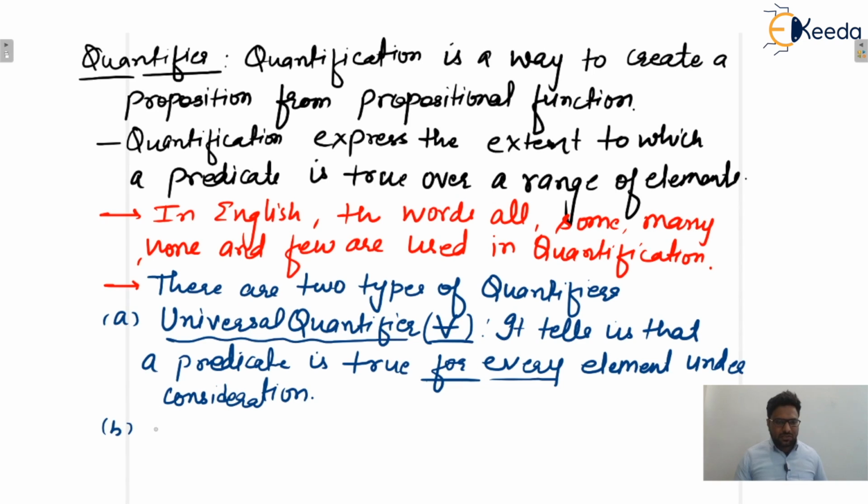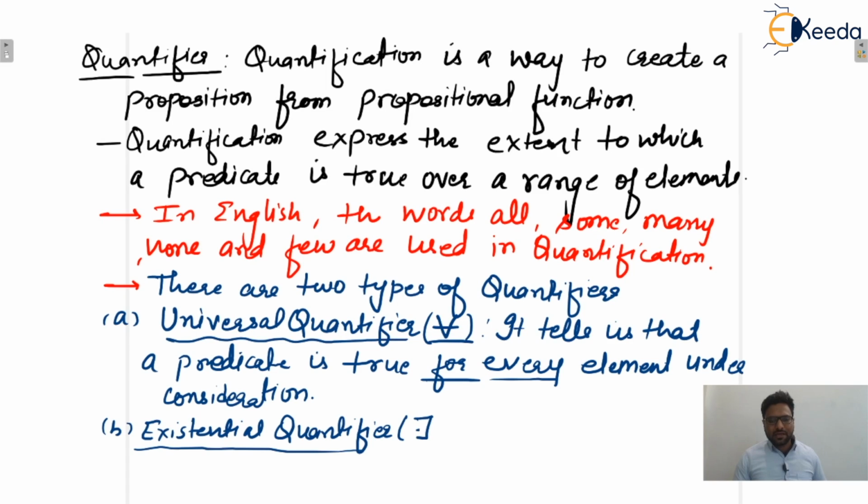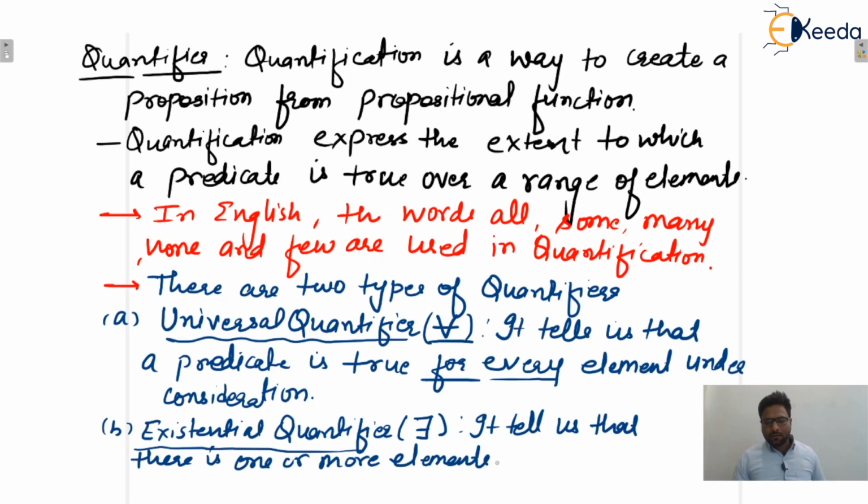The second one is the existential quantifier. The sign for existential is this one, representing there exists. It tells us that there is one or more elements under consideration for which the predicate is true.